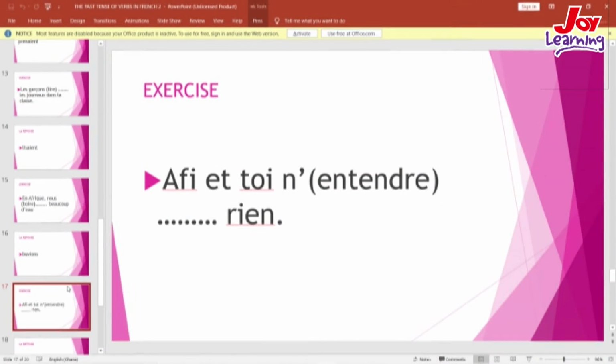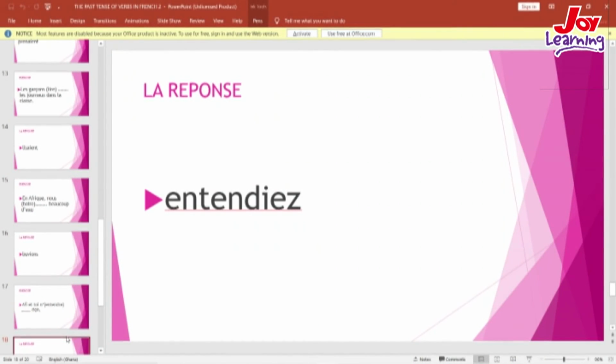So after cutting off the ons from entendons, we add the iez. So it becomes: Afi et toi n'entendiez rien. That is our answer for you, entendiez.